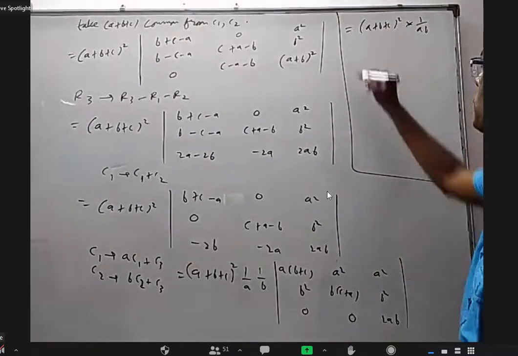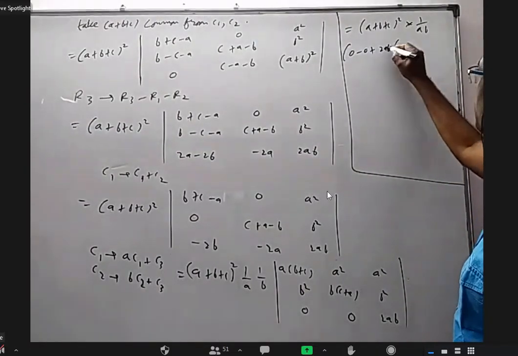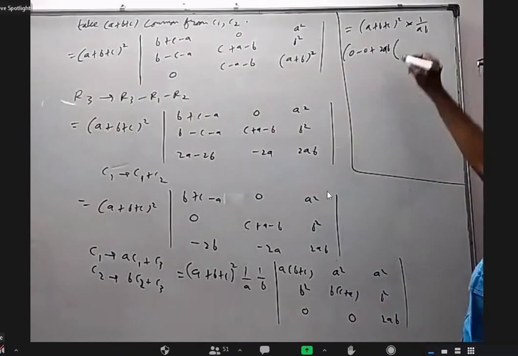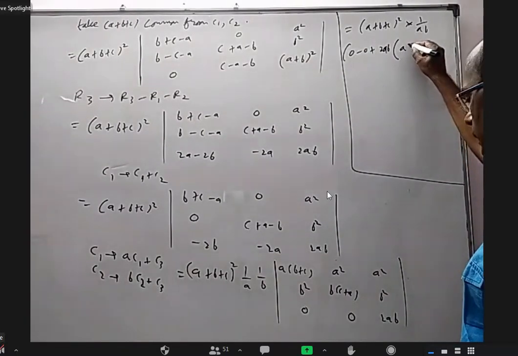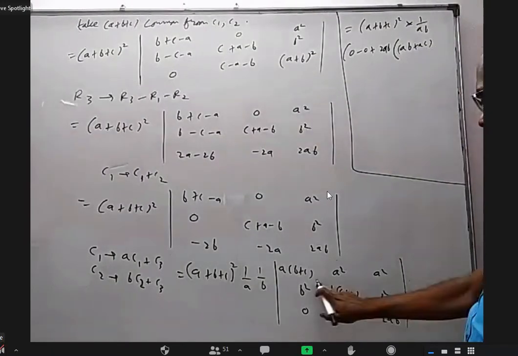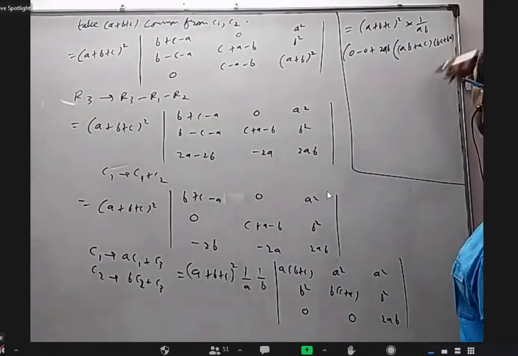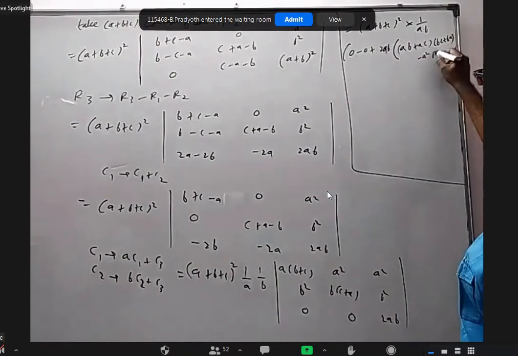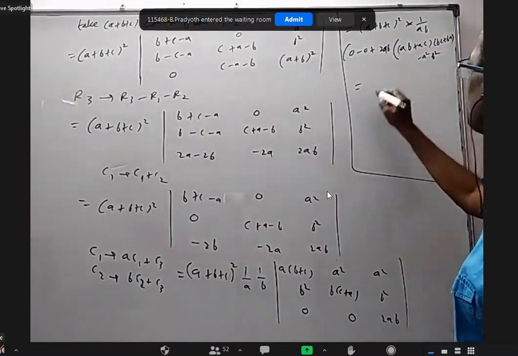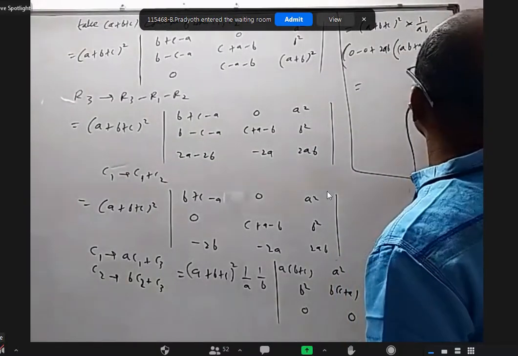Just expand using third row. We'll get 0 minus 0 plus 2ab into this product, which is ab plus ac. And this is bc plus ba into bc plus ba minus a square b square. Okay, this whole thing is there in a bracket.